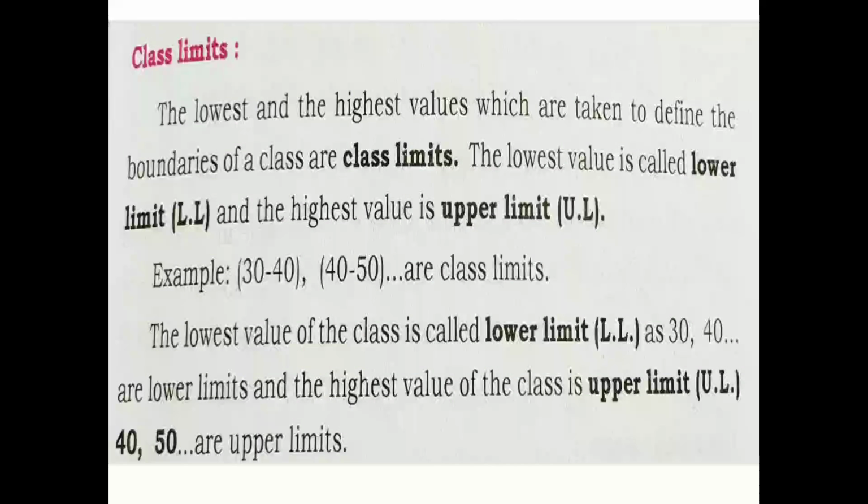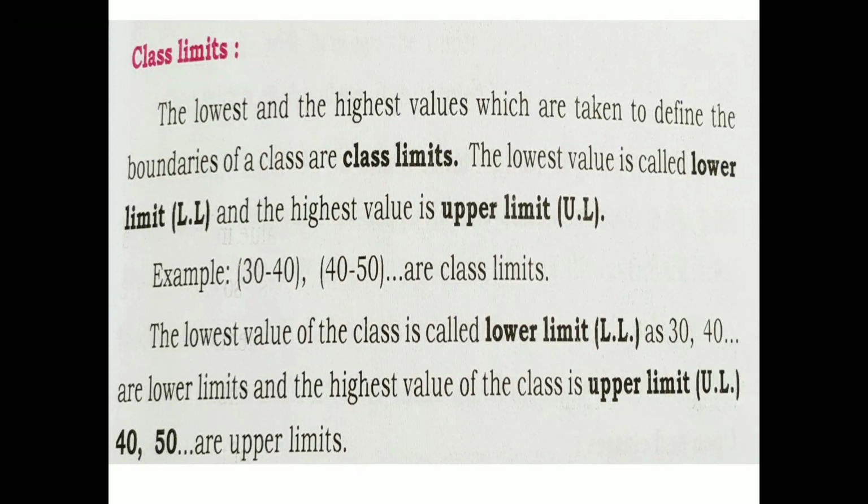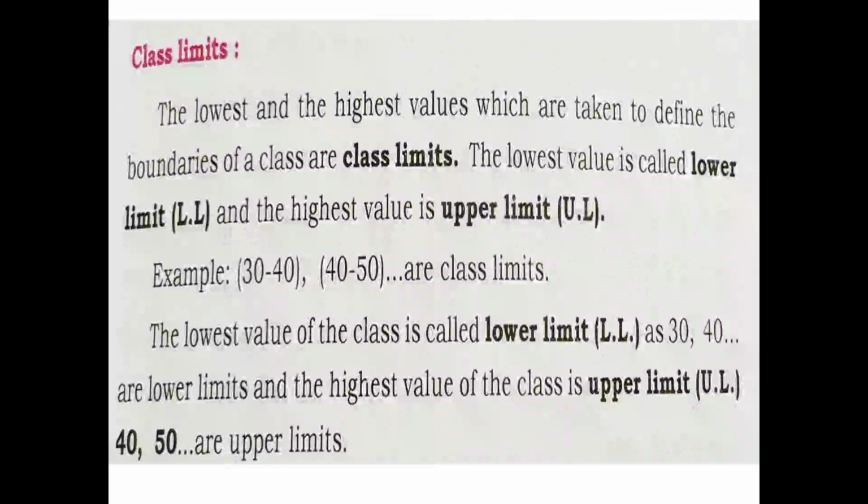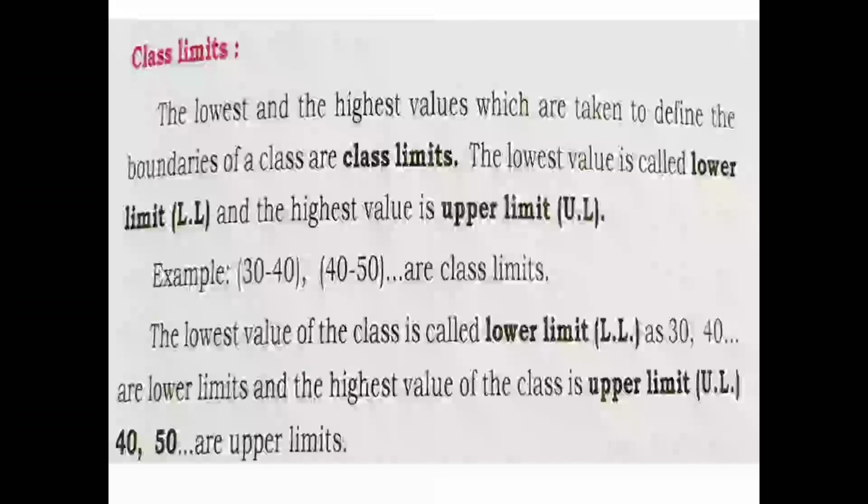The lowest value is called the lower limit, abbreviated as LL, and the highest value is called the upper limit, UL. Just see the example they have given for your understanding. The 30 to 40, 40 to 50 are your class limits. The lowest value of the class is called the lower limit, which is 30 and 40, and so on.